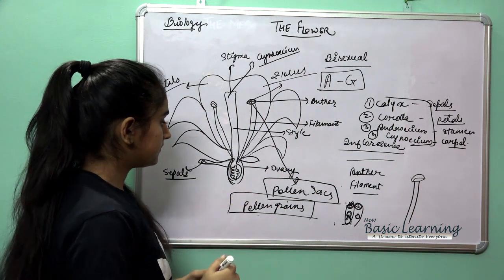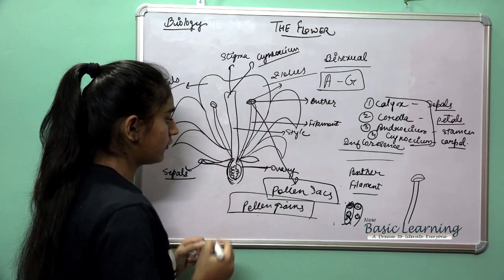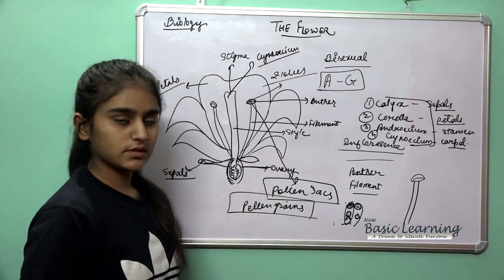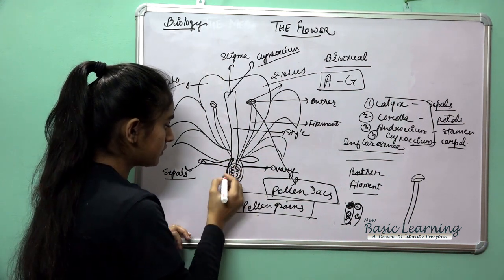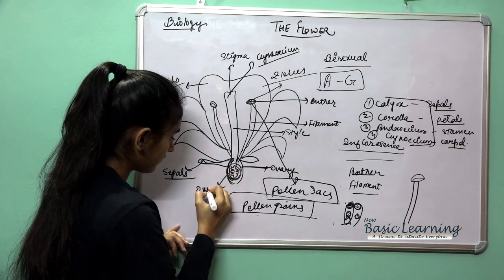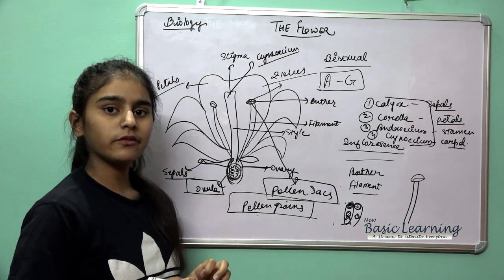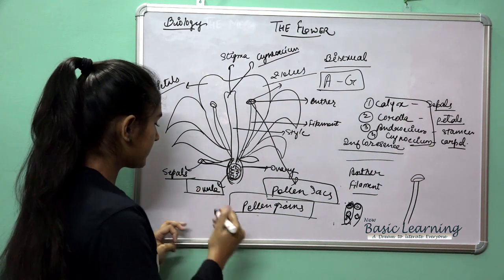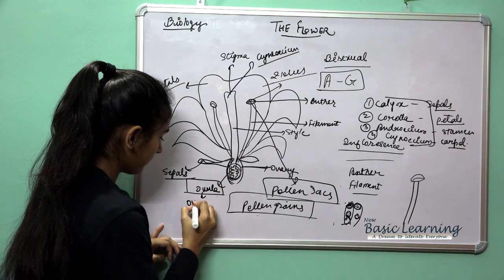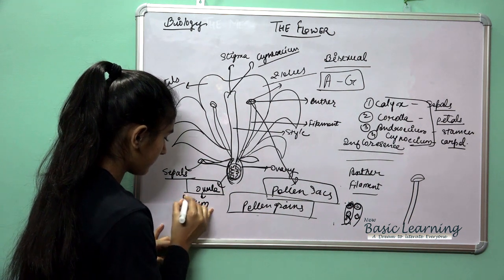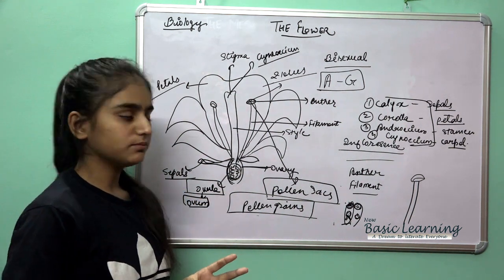Then the ovary. This is the ovary. It consists of ovules. These are the ovules present inside it. And each ovule consists of egg cells, you can say, that is the ovum. This is the ovum.